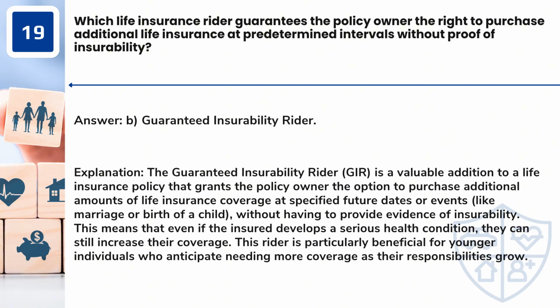Answer: B. Guaranteed insurability rider. The Guaranteed Insurability Rider, GIR, is a valuable addition to a life insurance policy that grants the policy owner the option to purchase additional amounts of life insurance coverage at specified future dates or events, like marriage or birth of a child, without having to provide evidence of insurability.